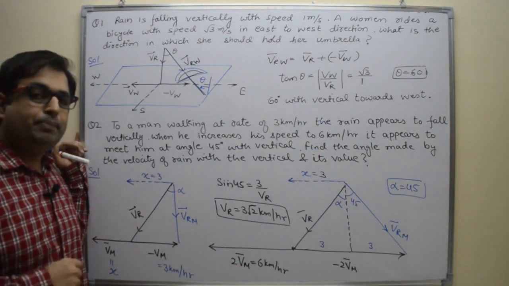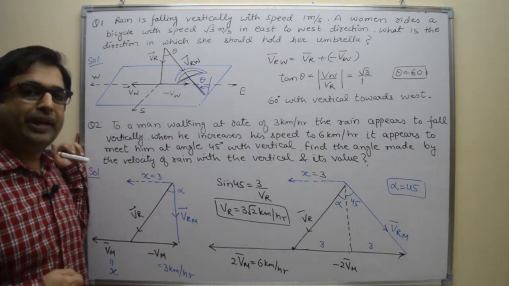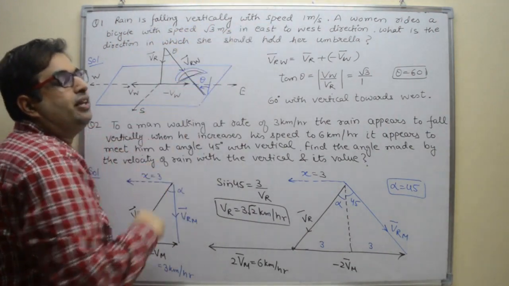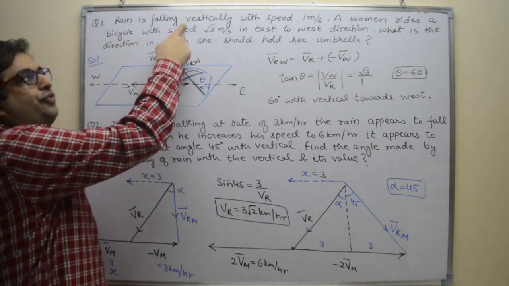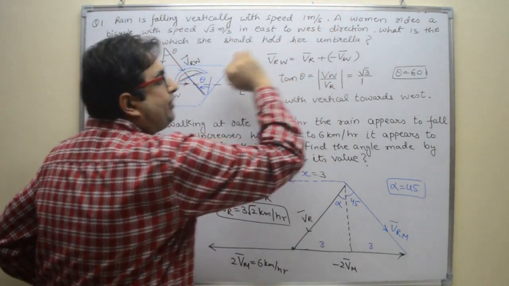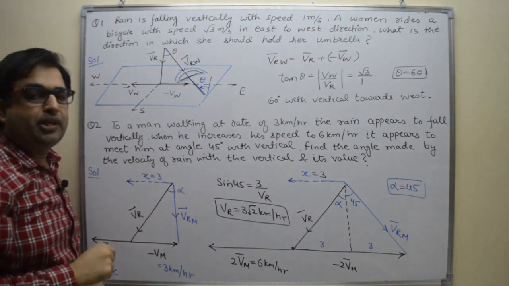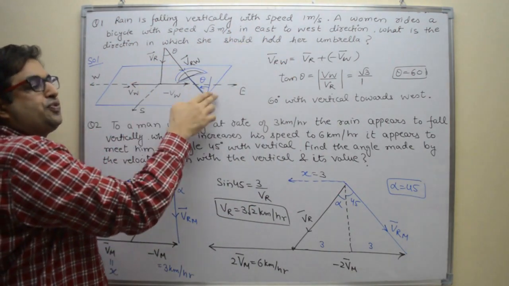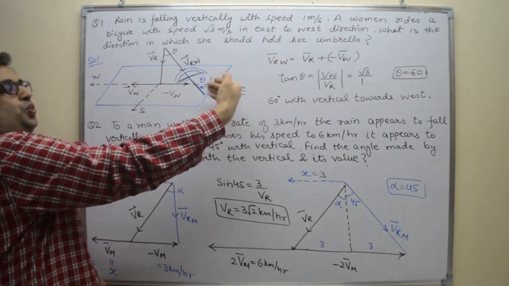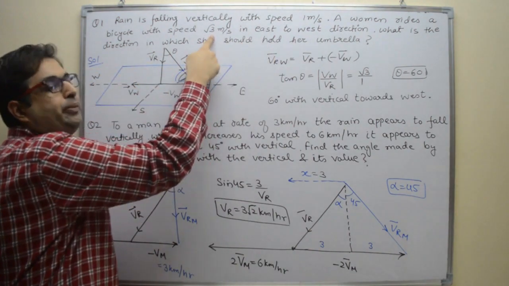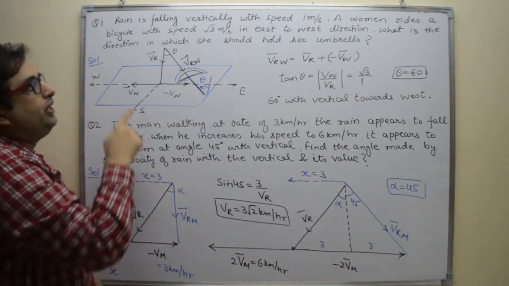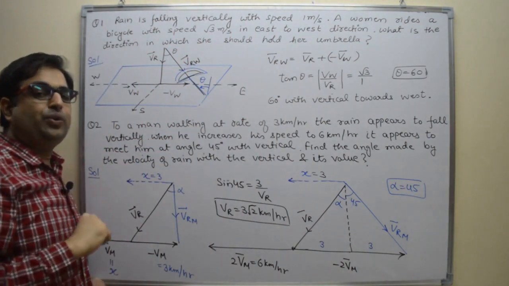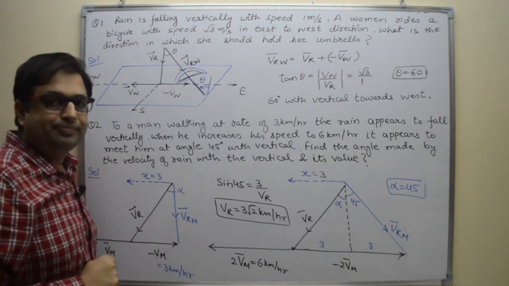Now let us discuss some problems based on rain and umbrella. First problem, rain is falling vertically with speed 1 meter per second, that is velocity of rain. A woman rides a bicycle with speed root 3 meter per second and direction is also given to you, east to west. That means this woman is moving from east to west direction with speed root 3 meter per second. What we have to find out? Direction in which she should hold her umbrella. So we have to find out direction of umbrella with vertical, right?